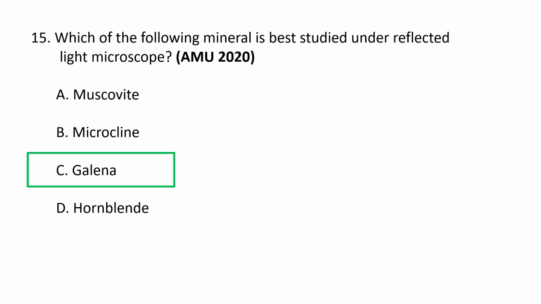Galena is best studied using a reflected light microscope because it is an opaque mineral that absorbs or scatters light instead of transmitting it, making it unsuitable for transmitted light microscopy. Reflected light microscopy examines a mineral's surface features and properties, which is essential for analyzing opaque minerals like galena. So, galena is best studied under reflected light microscope. C is the correct option.